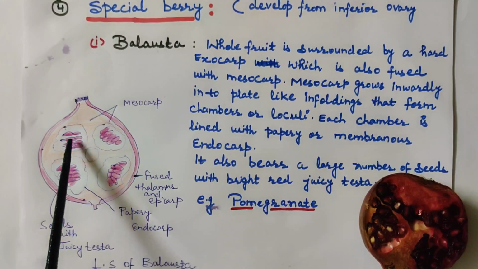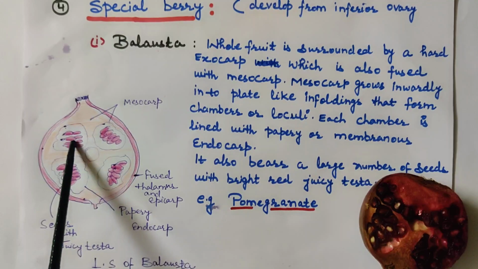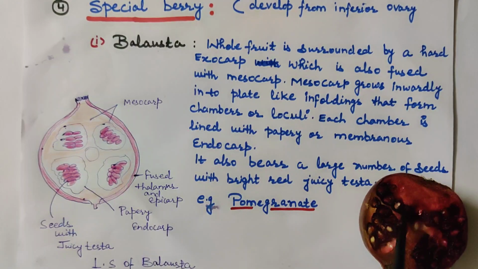The seed is covered by seed coat, and seed coat has two layers. Inner one is called tegmen and outer one is called testa. Here this white part is showing tegmen, and outer to that is the juicy part, the part which is filled with juice, that is testa.